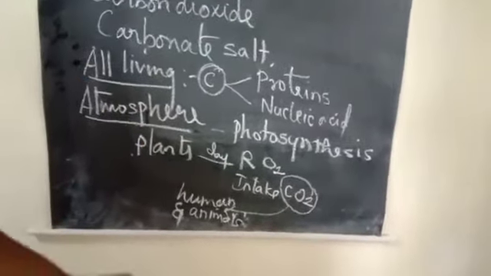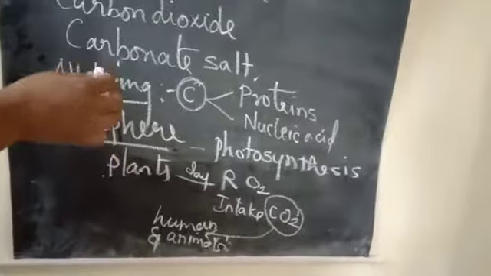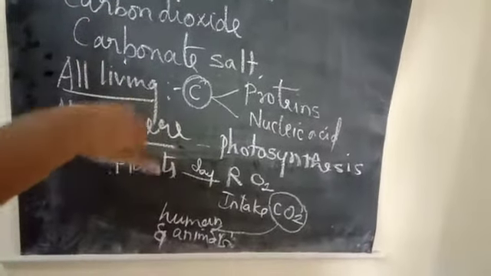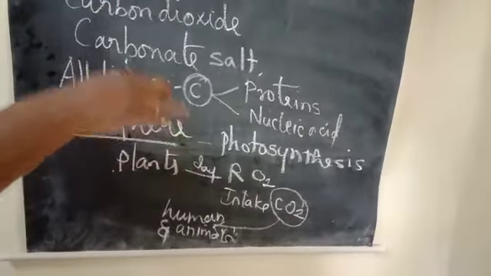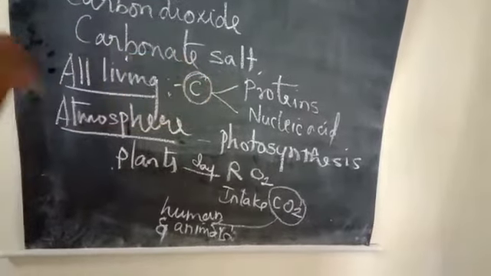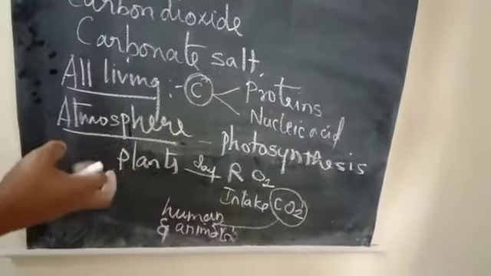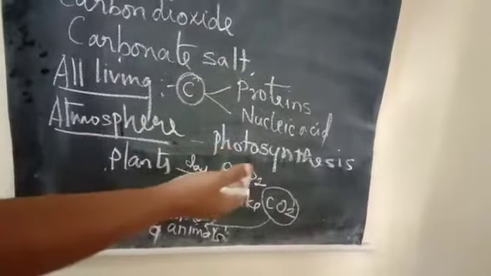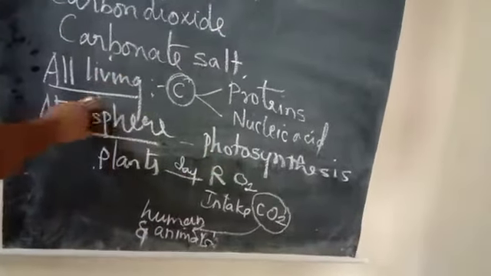Even the carbon dioxide is returned to the atmosphere by means of decomposition of dead organic matter, burning of fossil fuels, and volcanic activities. These are all also by means of smoke and burning materials, by which carbon is released into the atmosphere. Clear, children?